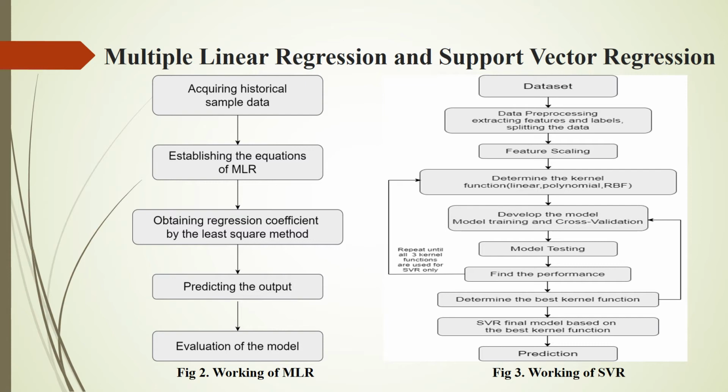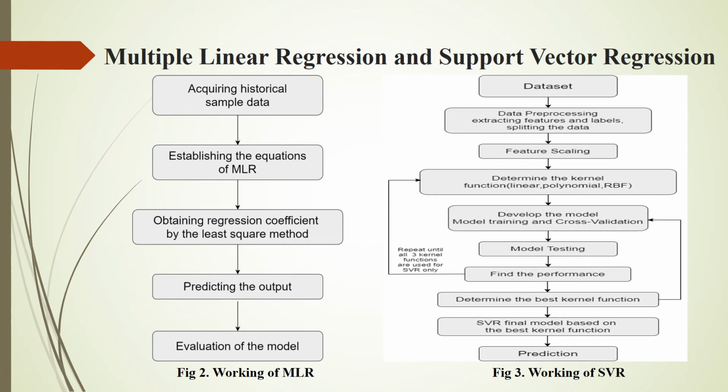In data pre-processing, the extraction of features and labels takes place. In the second step, feature scaling basically helps to normalize the data within a particular range. It also helps in speeding up the calculations in an algorithm. In our work, the standard scaler class is used for converting lower dimensional data to higher dimensional data and making prediction easier. Now, determining the kernel function and other optimal parameters is the important part in SVR.